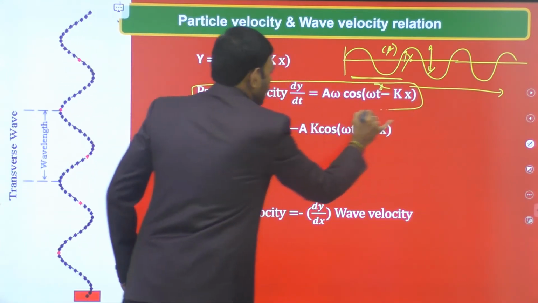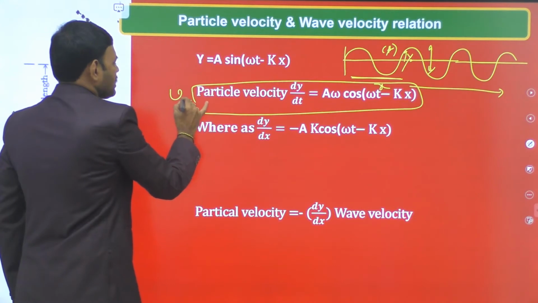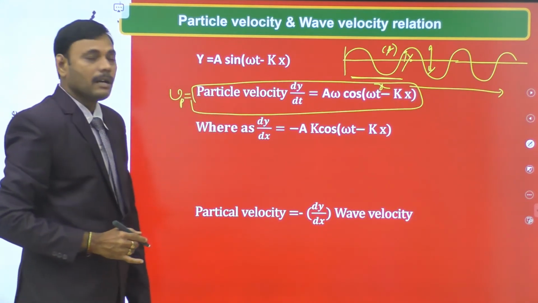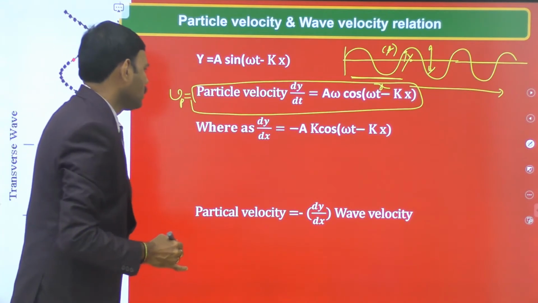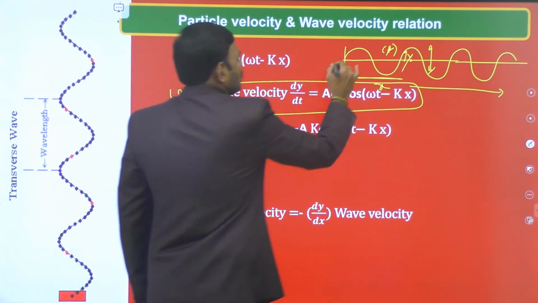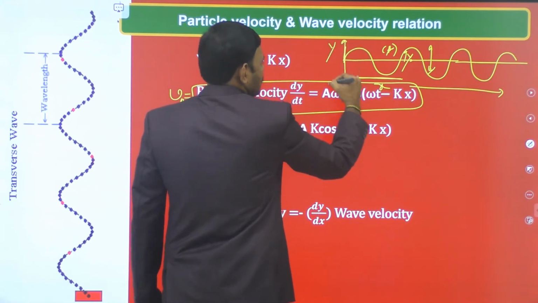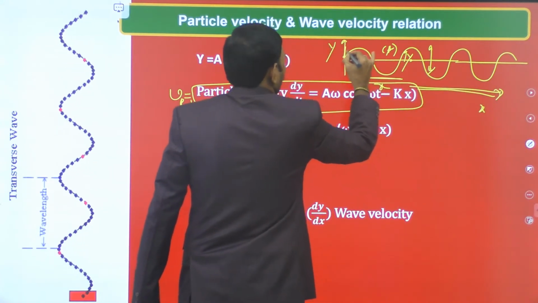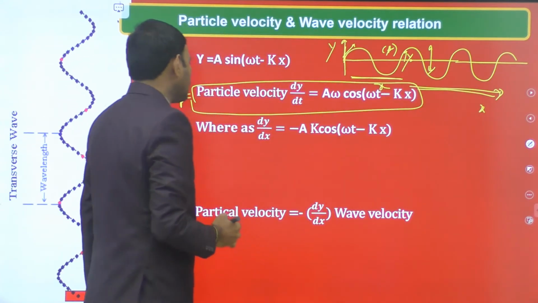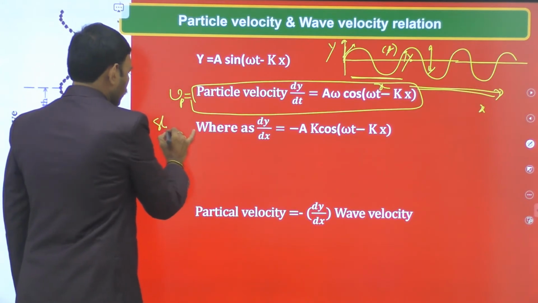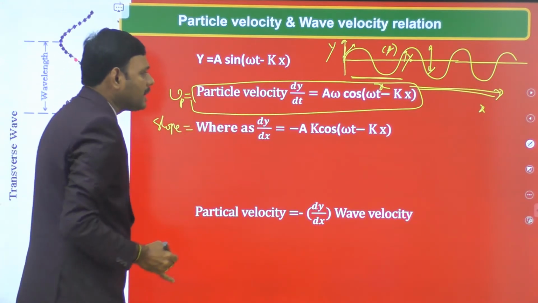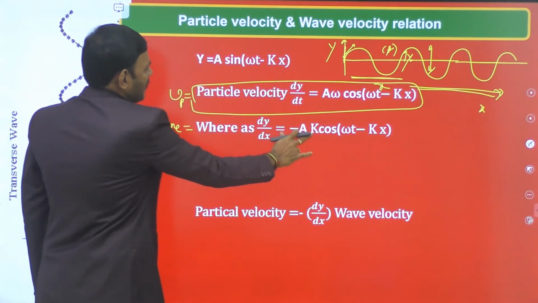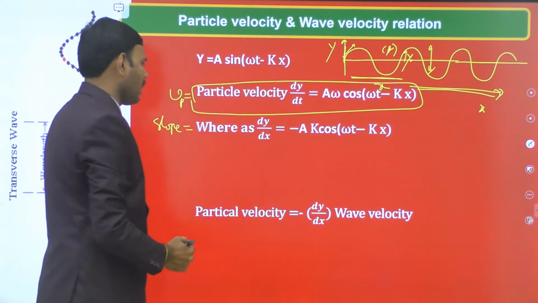Students, remember, this is the particle velocity. Let Vp be the particle velocity, which is given by aω cos(ωt − kx). Let us consider the slope of the wave. Here displacement is taken along the y-axis and the propagation direction is like this. Then the slope of the wave is dy/dx. This is said to be the slope of the wave, dy/dx. Differentiating this equation with respect to x, it becomes −ak cos(ωt − kx).